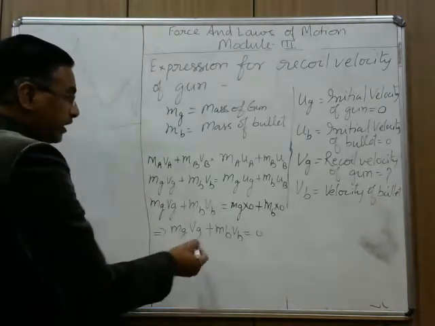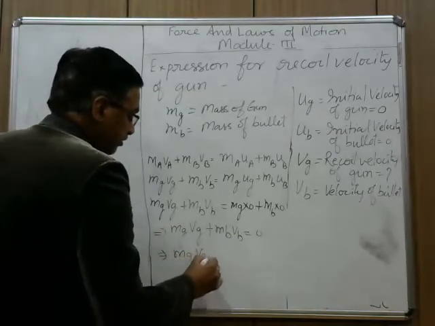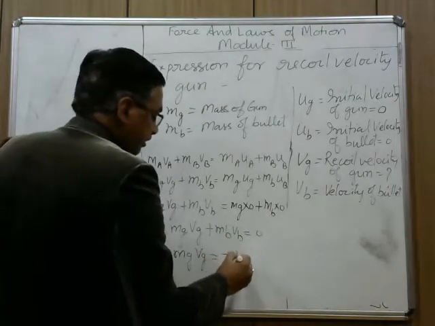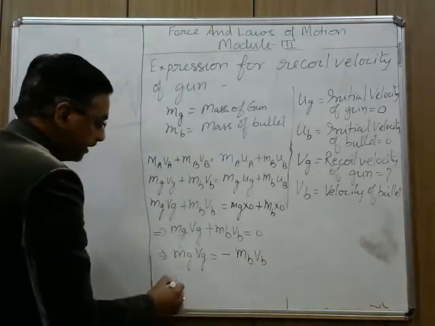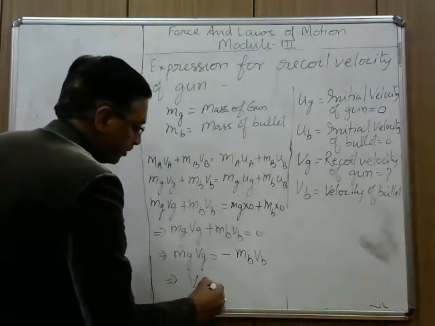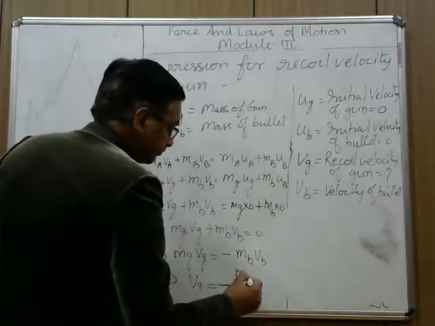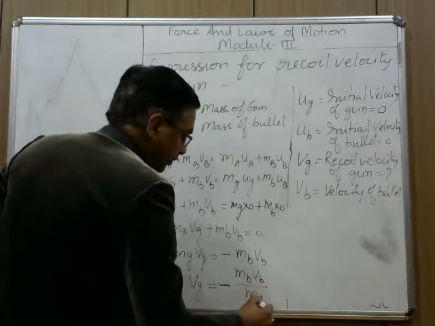Now we have to find the required velocity of the gun. So mg vg equals, transposing this term to the right side, minus mb vb. This implies that vg will be equal to minus mb vb upon mg.